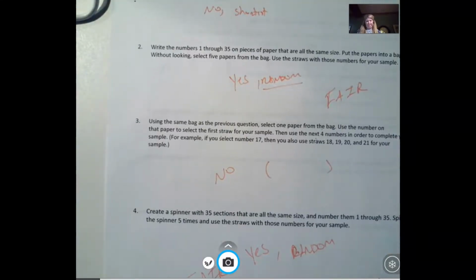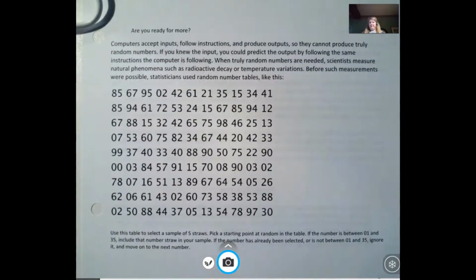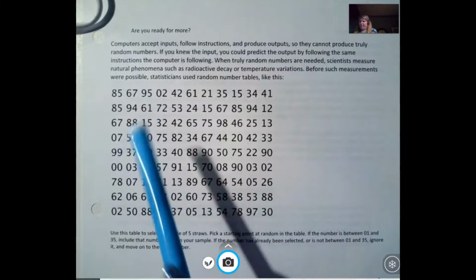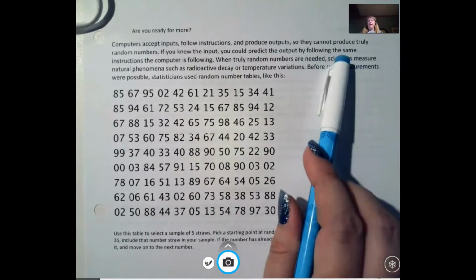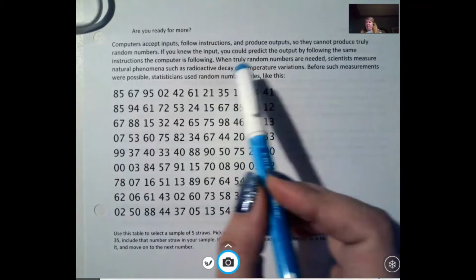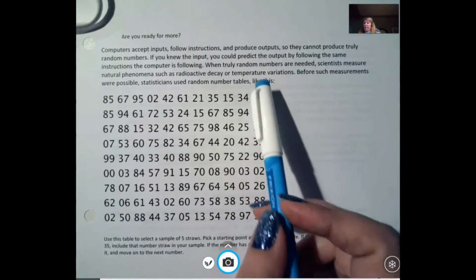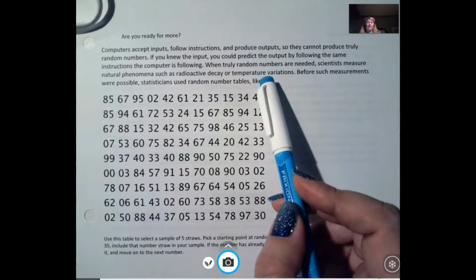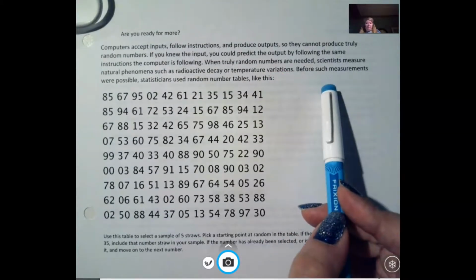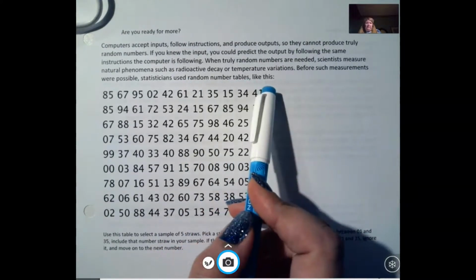Now, this is how scientists used to come up with random numbers. Let's just read this. Computers accept inputs, follow instructions, and produce outputs. So they cannot produce truly random numbers. If you knew the input, you could predict the output by following the same instructions the computer is following. When truly random numbers are needed, scientists measure natural phenomena such as radioactive decay or temperature variations. Before such measurements were possible, statisticians used random number tables like this.